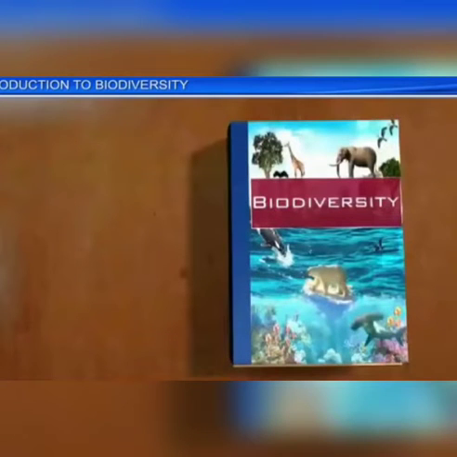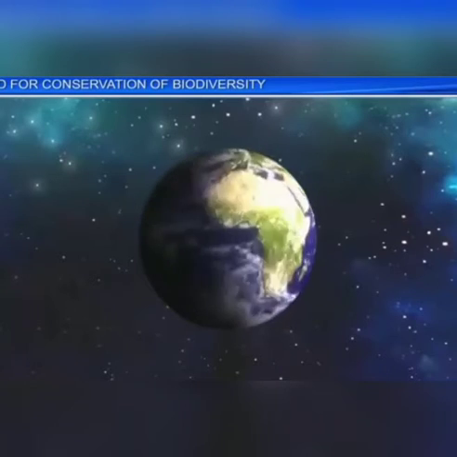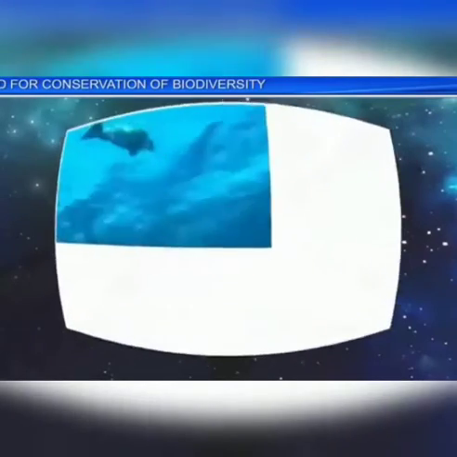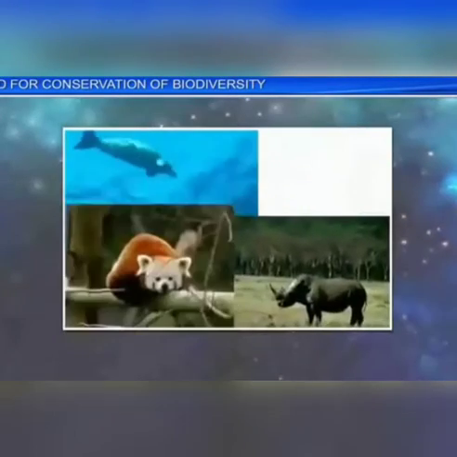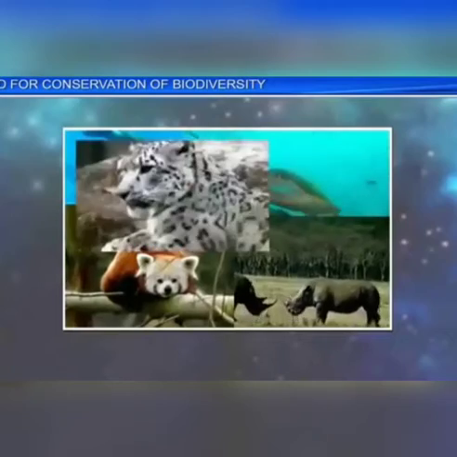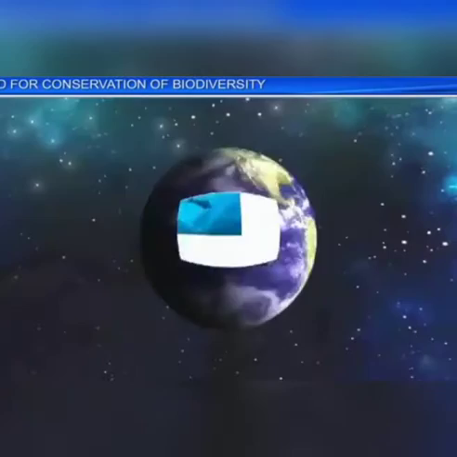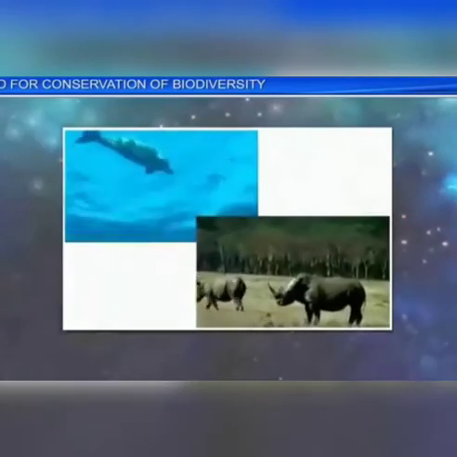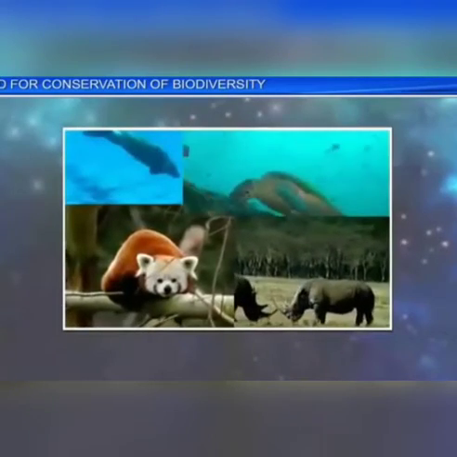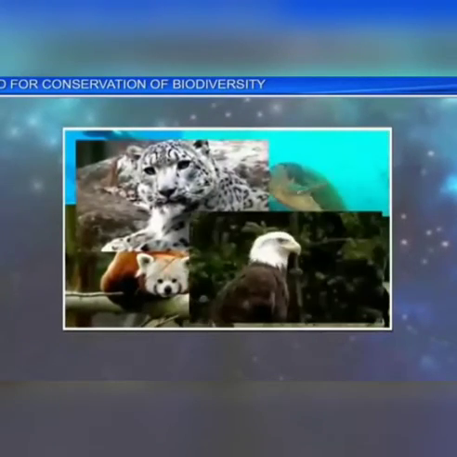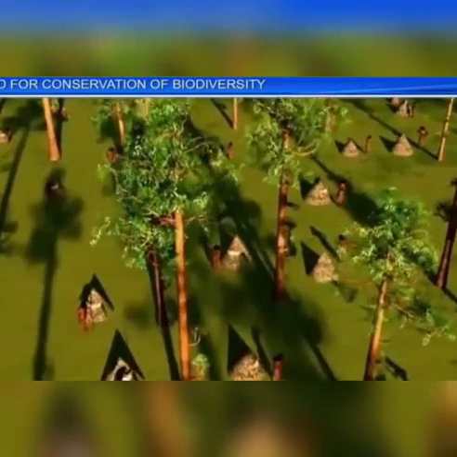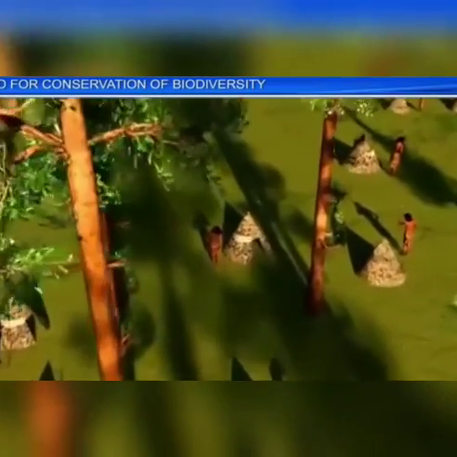In 1992, the UN Earth Summit defined biodiversity as the variability among living organisms from all sources, including terrestrial, marine, and other aquatic ecosystems, and the ecological complexes of which they are a part. This includes diversity within the species, between the species, and of ecosystems of a region.